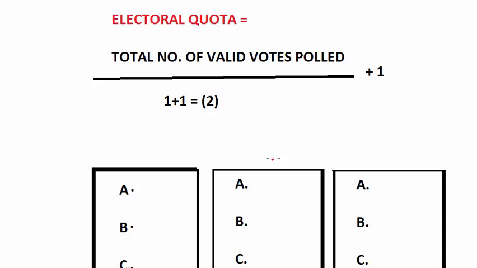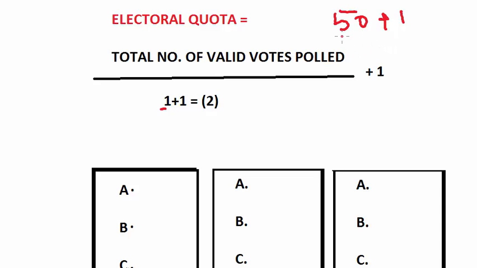In a single transferable voting system, there is an electoral quota fixed, which is calculated according to this formula: total number of valid votes polled divided by number of seats plus 1, which gives us a quota of 50 plus 1. A candidate must secure 50 plus 1 votes to be the winner.